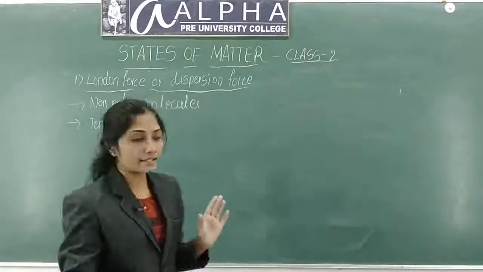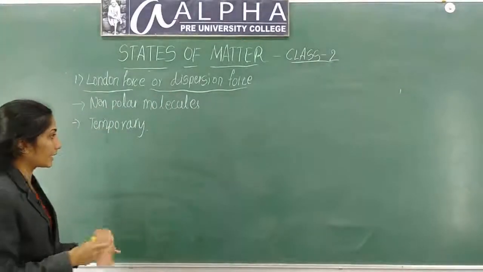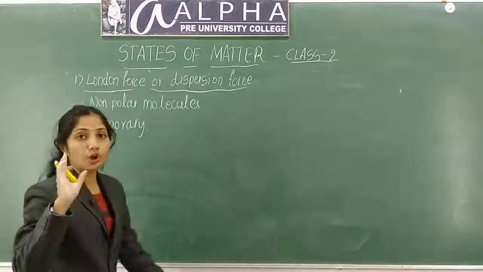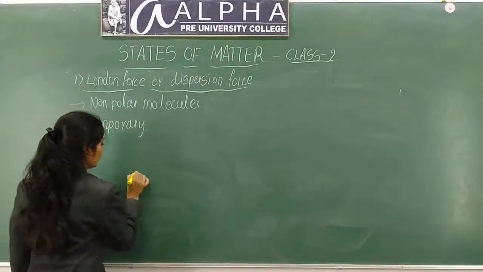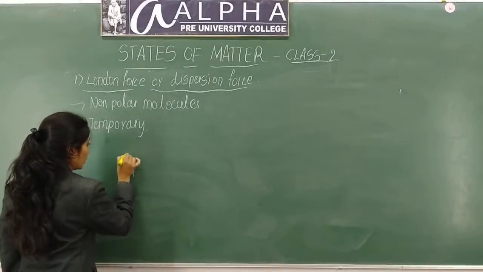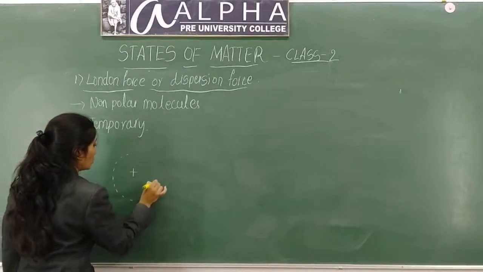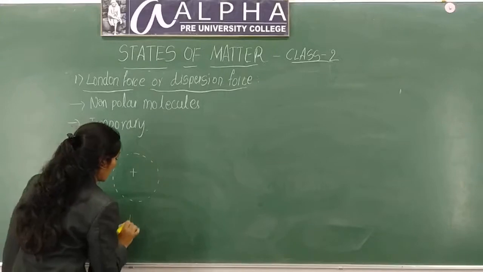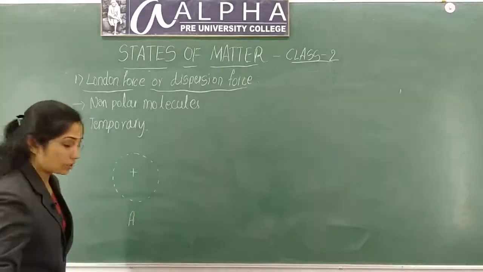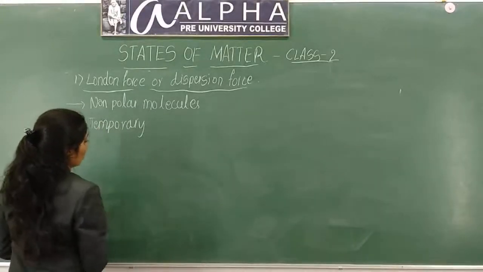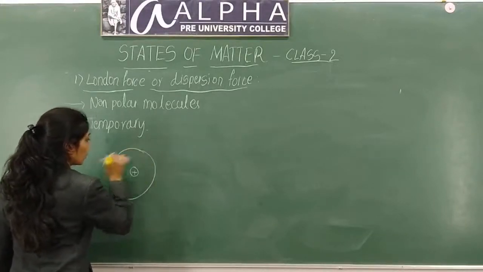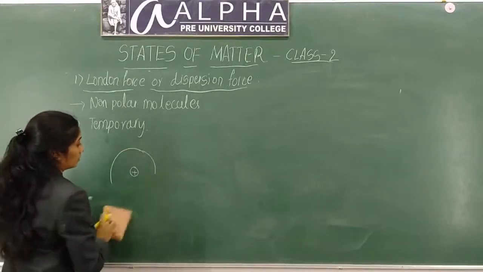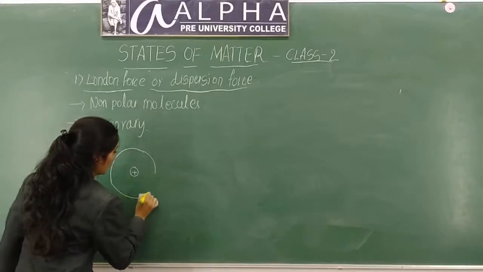Okay, now let us study this by taking an example. Let me consider two non-polar molecules A and B. Let this be a non-polar molecule A, and the electron distribution is symmetrical.